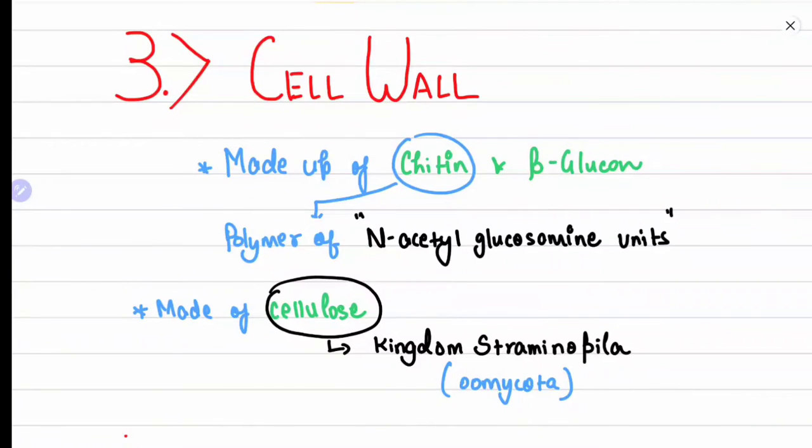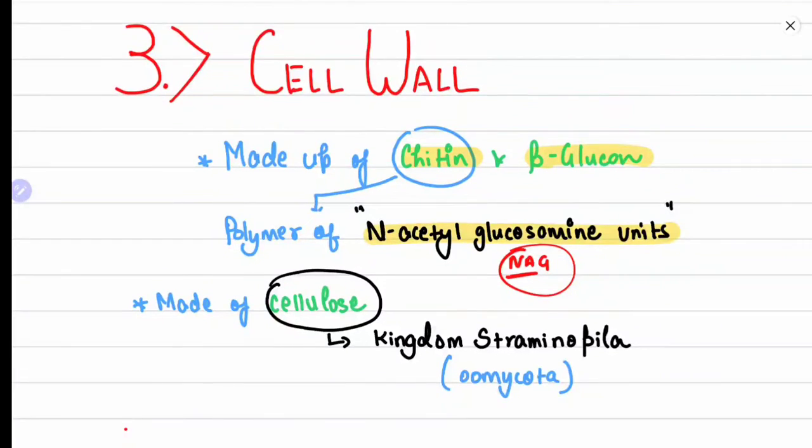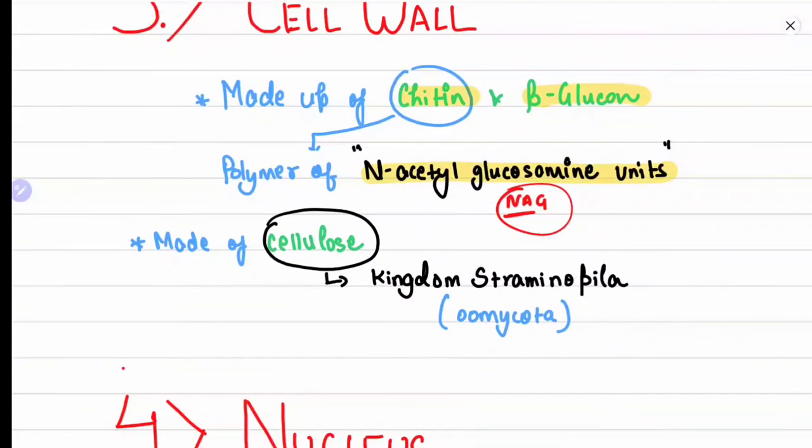Cell wall. The cell wall is made up of chitin and beta glucan. What is chitin? A polymer of N-acetyl glucosamine units, NAG units. The cell wall is made up of cellulose in kingdom Oomycota or Stramenopila. It's an important question.